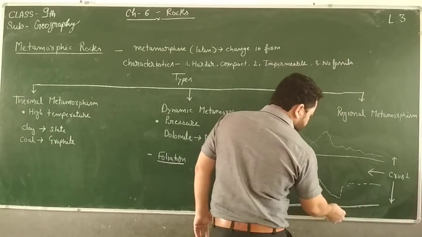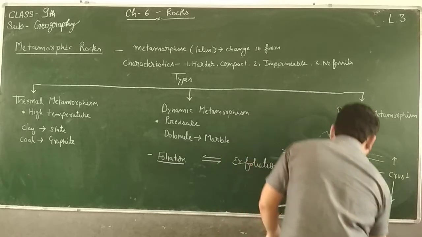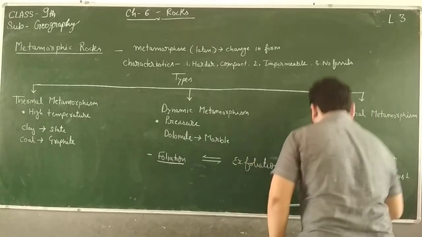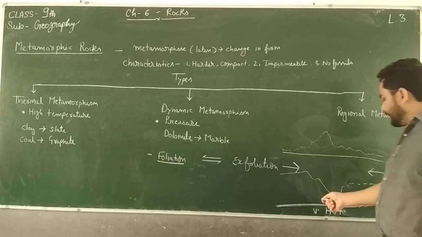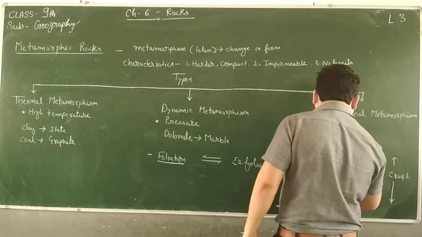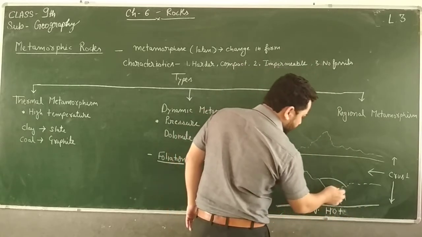So here it is very hot. When this is very hot, this will also experience heat. So this entire region will become very, very hot.